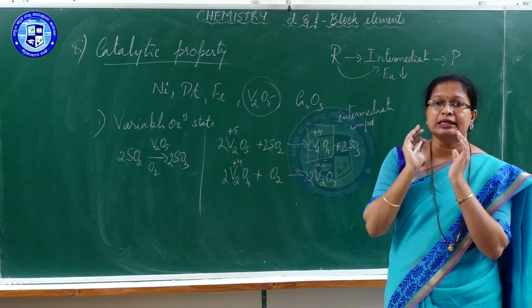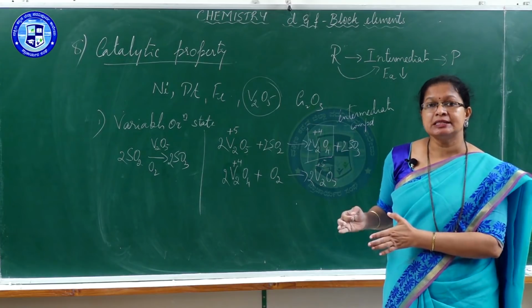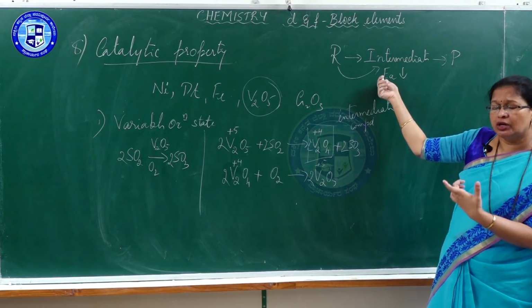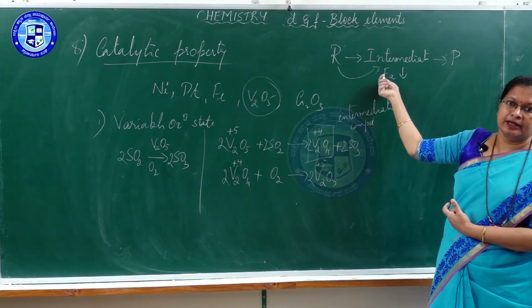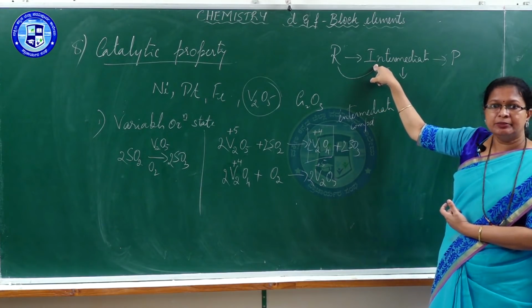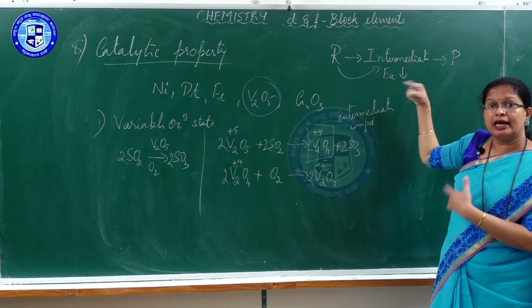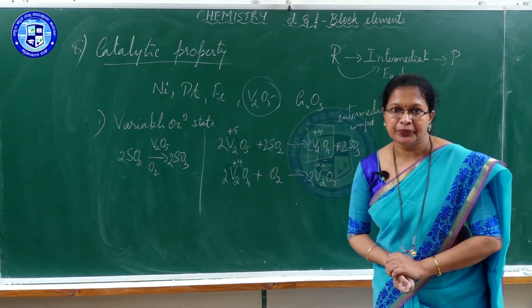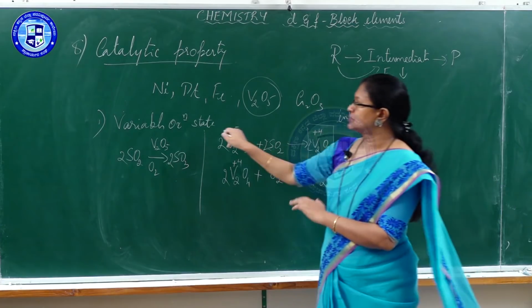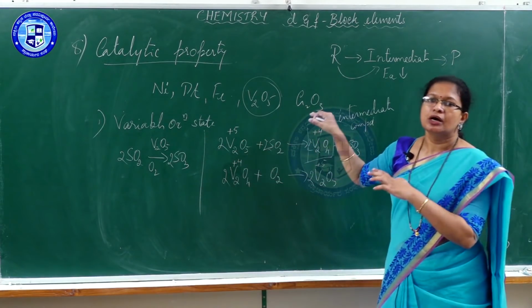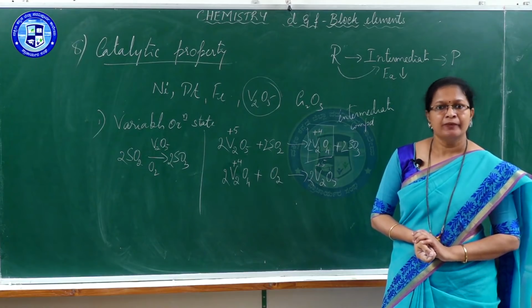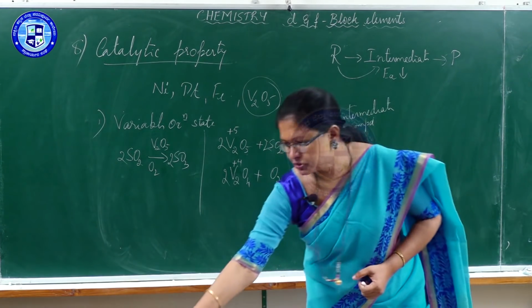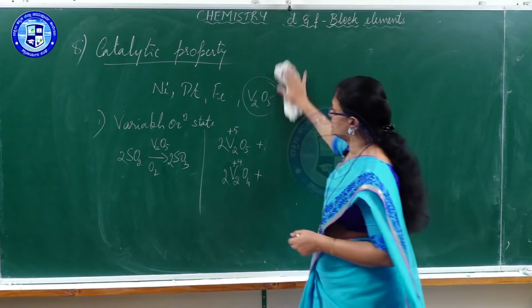This is how the catalyst helps the reaction to proceed in some alternate path following lower activation energy. As the reactant turns into an intermediate with the lower activation energy, the reaction becomes faster rather than directly converting reactant into the product. Hence, variable oxidation state is one of the reasons for such a compound of D block element to become a catalyst. This is one of the reasons. There are a few more reasons. The second reason to give here is surface area.